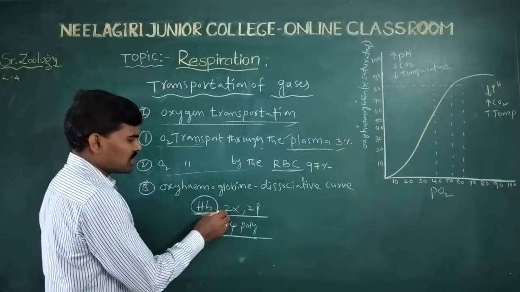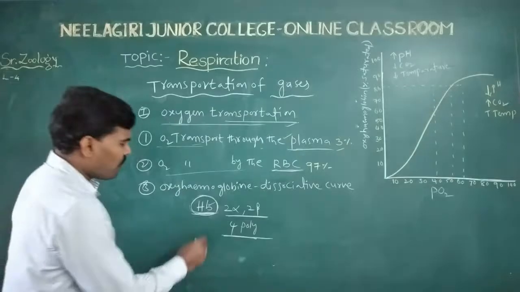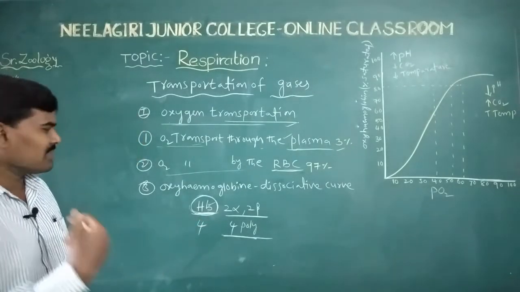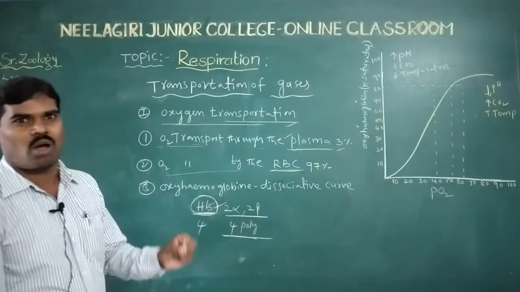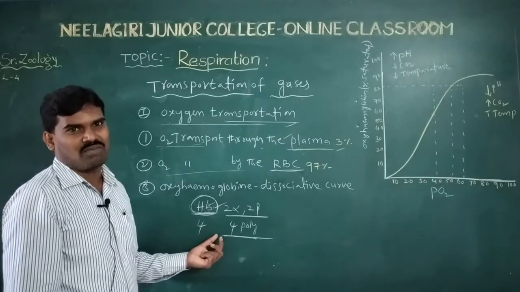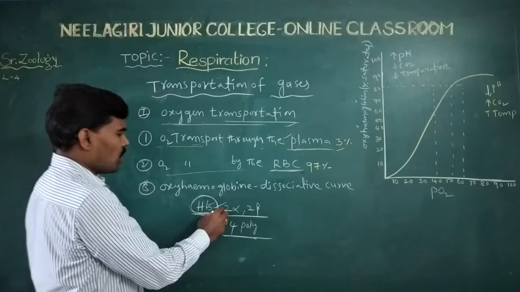How many molecules of oxygen? One molecule of hemoglobin carries four molecules of oxygen.